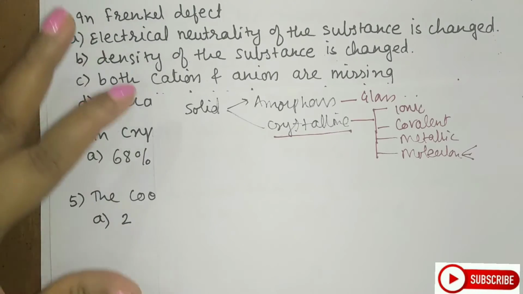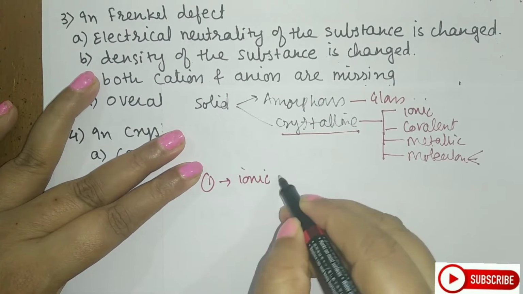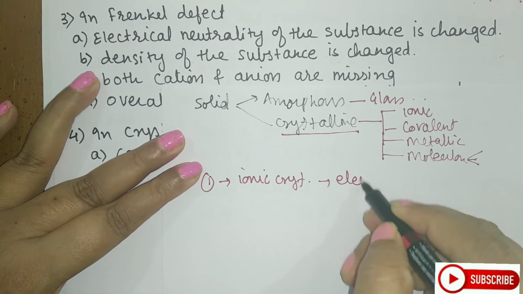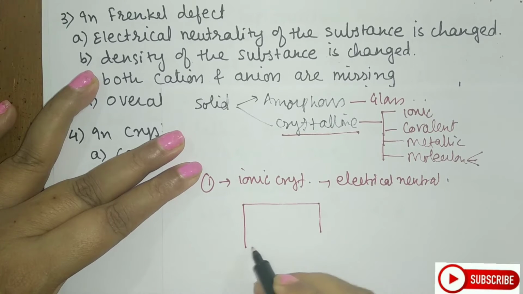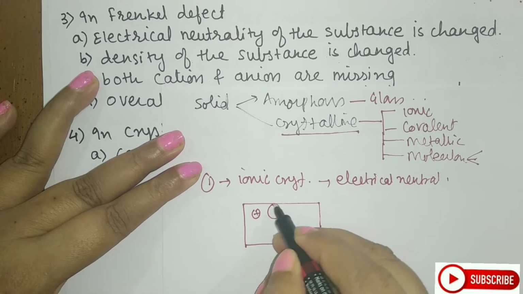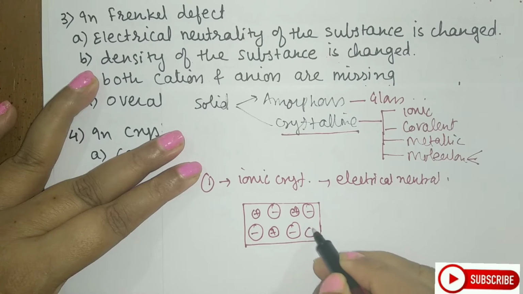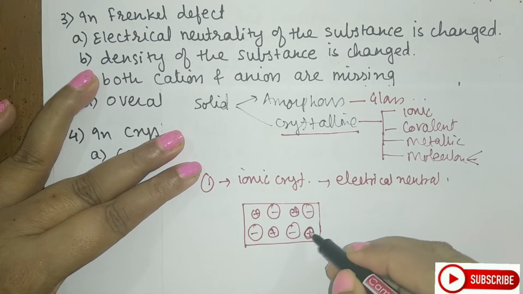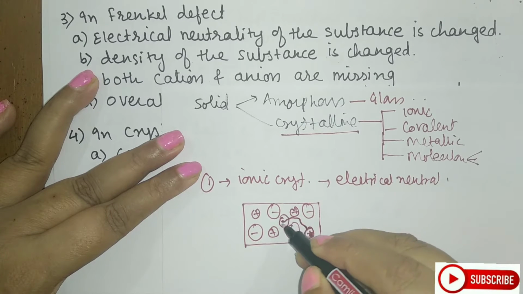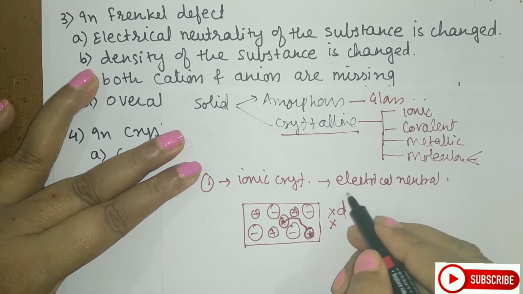In Frenkel defect, now what actually is Frenkel defect? First thing is Frenkel defect is only seen in ionic crystals. In ionic crystals, electrical neutrality is always maintained. Now what actually happens in Frenkel defect, student? In Frenkel defects, you know there are cations and anions. They are placed in this manner. Now one of the small size cations leaves its original lattice site and tries to occupy the interstitial spaces within the crystal lattice. When it is within the crystal lattice, there is no change in density. There is no change in the electrical neutrality.